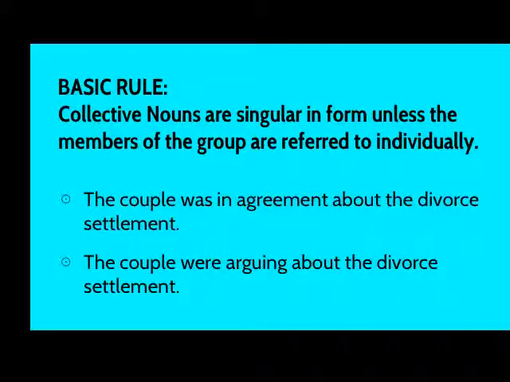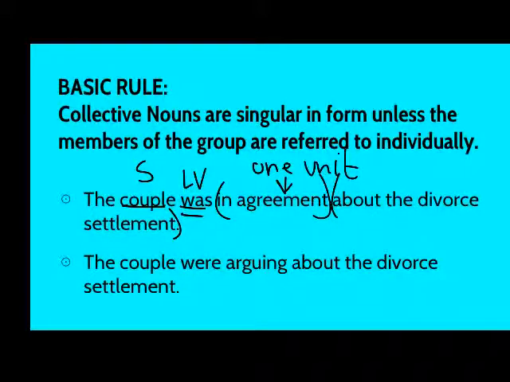So in our first example here, we have the couple was in agreement about the divorce settlement. If we just mark it up like normal, we mark up in agreement about the divorce settlement, two prepositional phrases. Who or what is the sentence about? It's about the couple, and the couple was. We have a singular verb here, and that is because the couple is being referred to as one unit. They are in agreement. And so because we know they're in agreement and are one unit, we refer to it as a singular verb.